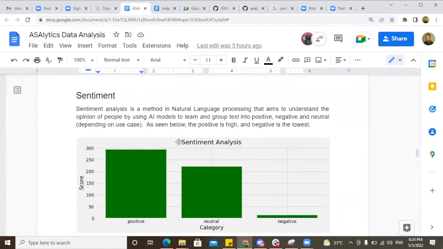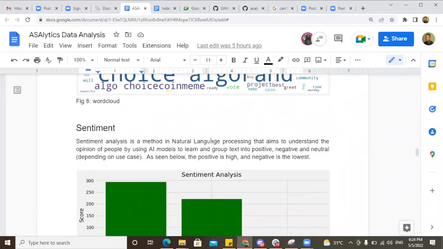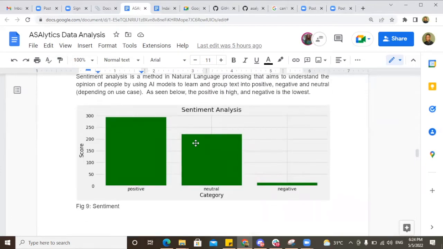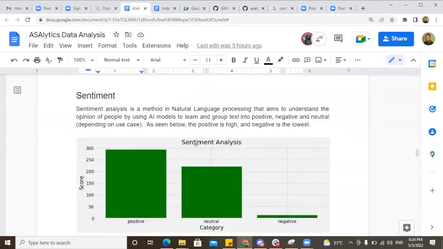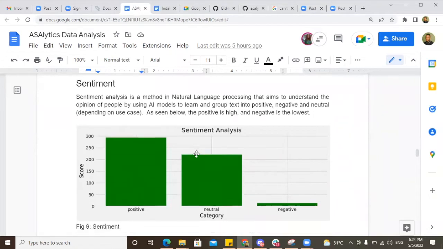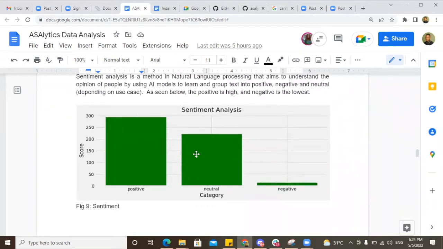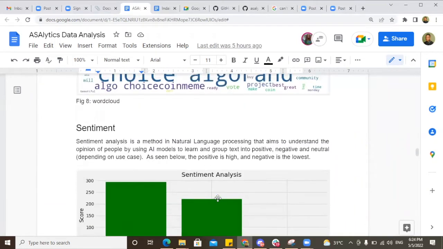And we also try to have a sneak peek into the sentiment. Across all text in the data, per ASA, we want to understand how many of the texts have been positive, how many neutral, and how many negative.